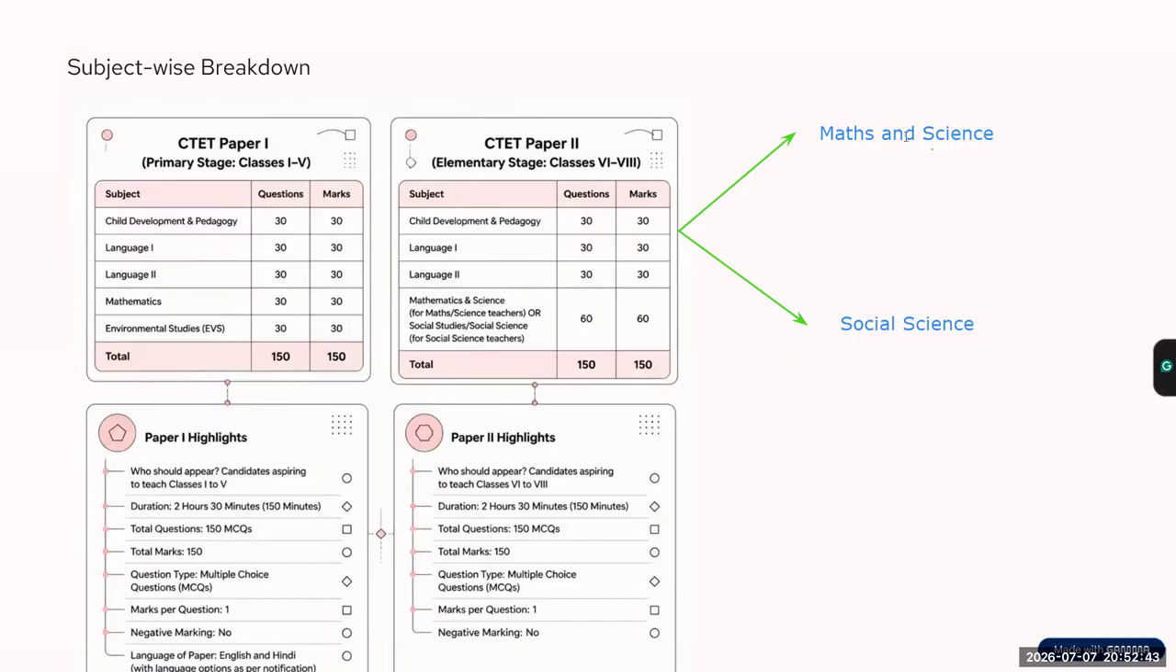So here, if you opt for maths and science, the total marks would be 60. Segregation would be 30 marks of maths and 30 marks of science. Here in social science, the total marks would be 60, right? I hope you have understood the difference between CTET paper 1 and paper 2. I'll repeat, paper 1 is for those students who want to teach classes 1 to 5, and CTET paper 2 is for those students who want to teach classes 6 to 8. Now, let's move forward.